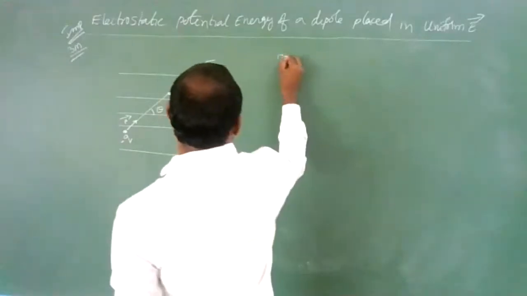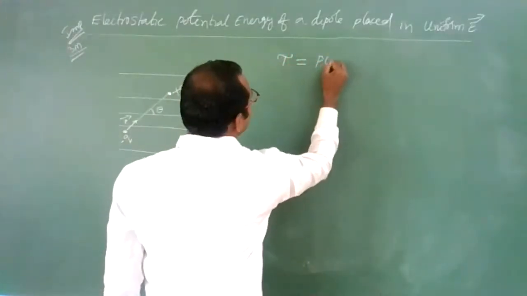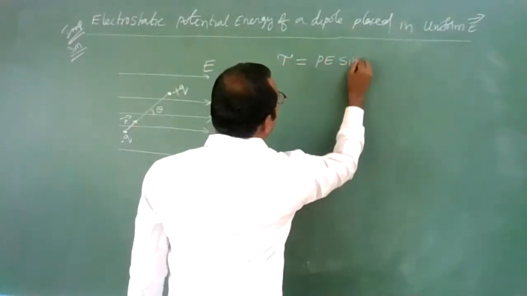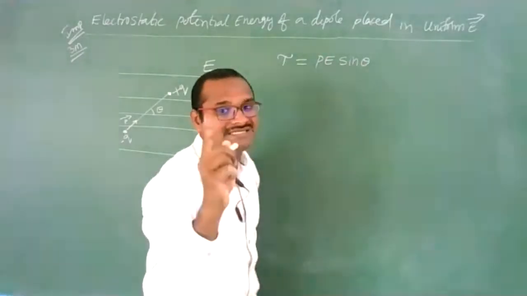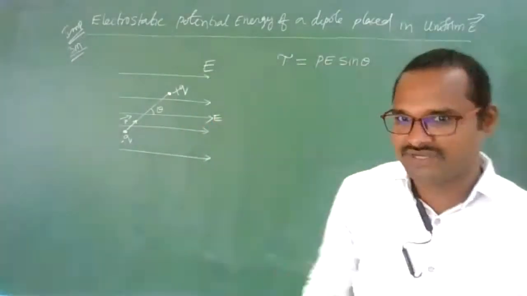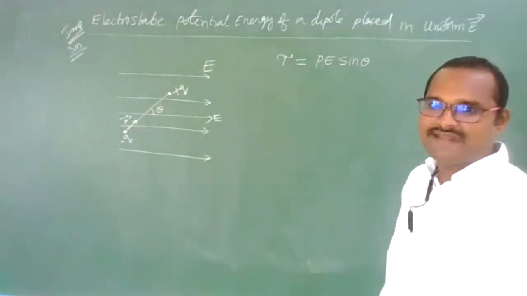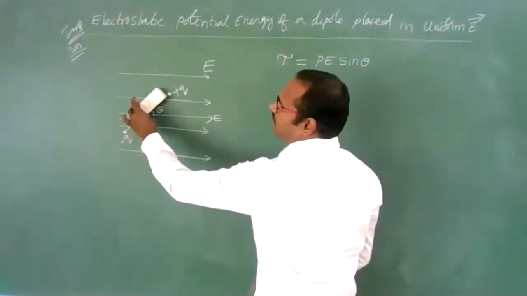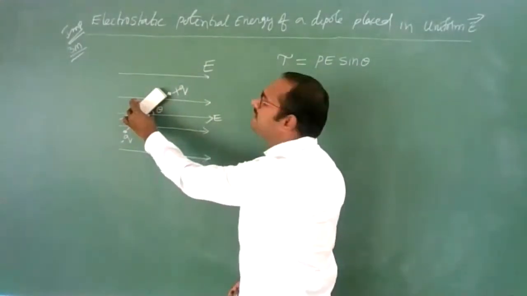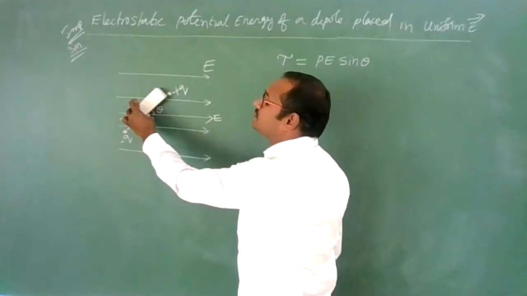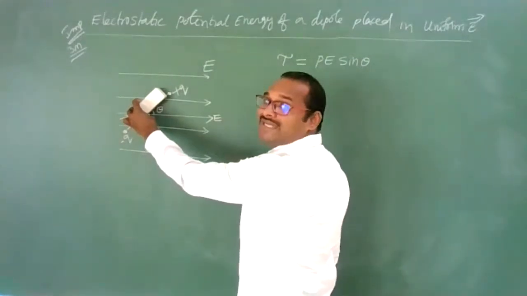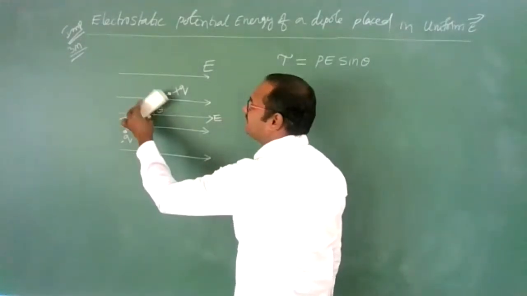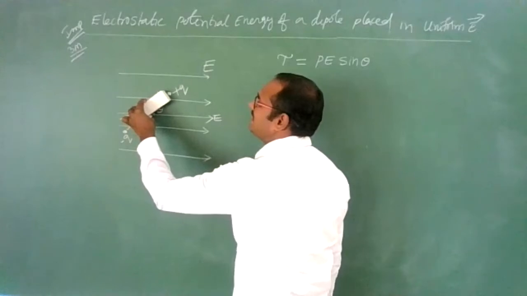How much torque will act? Torque tau is equal to, as you know, P E sin theta, that is P bar cross E bar. Torque will act. This derivation we have done already. Now this much torque will act definitely. Now this is the dipole. Now from this location, let us rotate it. In which direction is the torque acting? Torque is acting in the clockwise sense here. In this case, torque is acting in the clockwise sense.